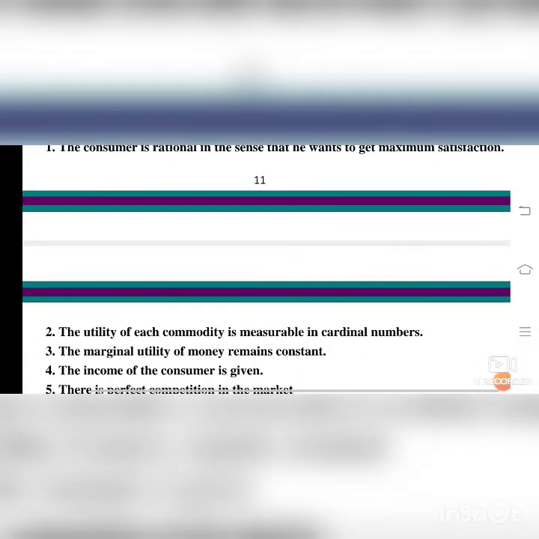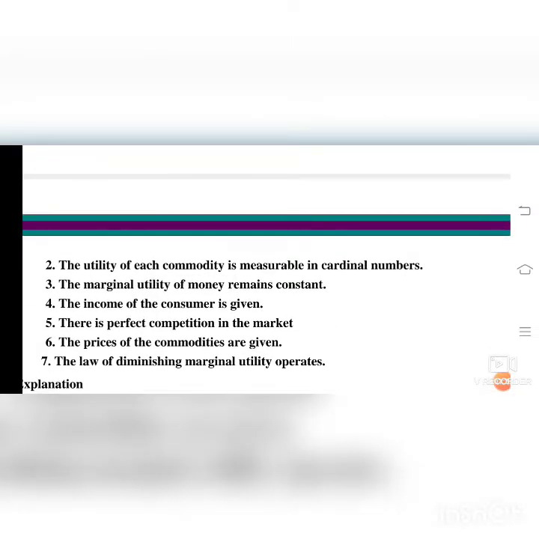The utility of each commodity is measurable in cardinal numbers. Cardinal numbers means it can be measured, that is 1, 2, 3, 4 and so on. The marginal utility of money remains constant. Money means the income of the consumer remains constant. So he will purchase whatever he wants and satisfy his wants. The income of the consumer is given.